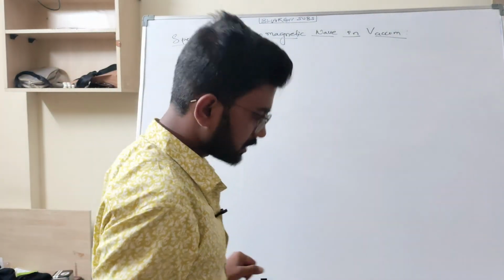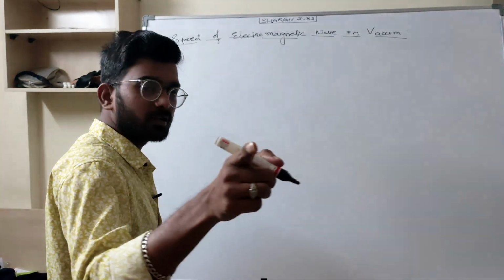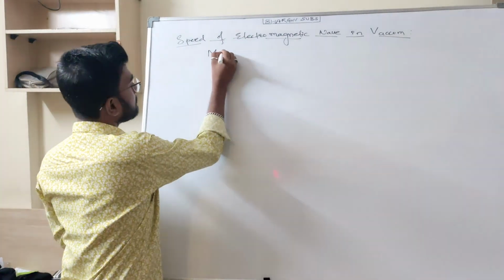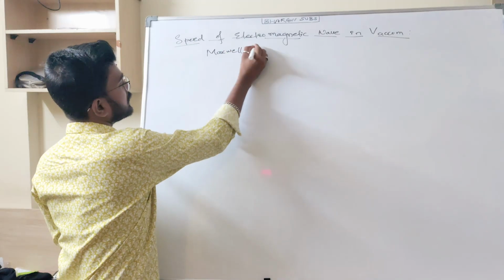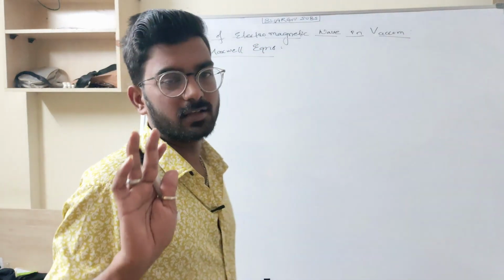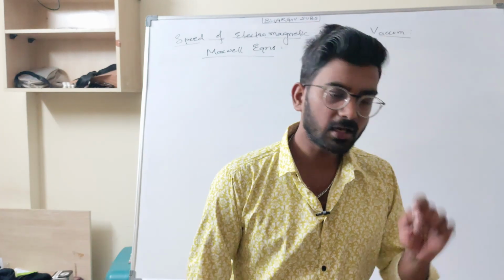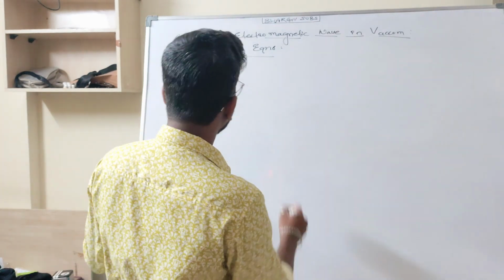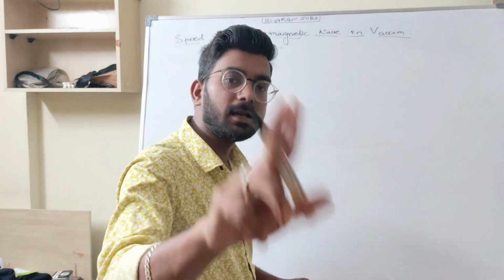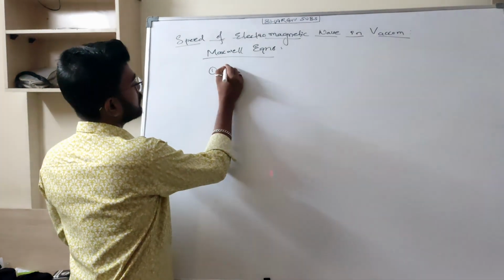So for that I have to take 4 equations, the Maxwell equations. You can write these Maxwell equations very easily without memorizing. First take the electric field, then the magnetic field.